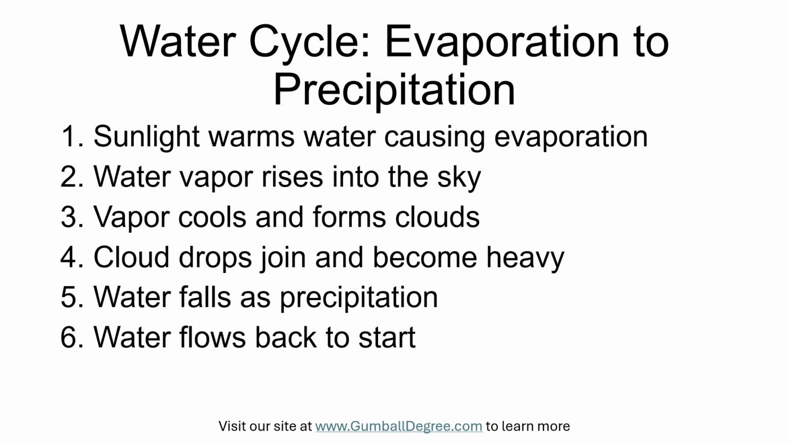Sunlight warms rivers, lakes, and oceans and turns some water into invisible vapor that rises into the sky, which is called evaporation. When that vapor cools high in the air, it turns into tiny drops and makes clouds, and that change is called condensation. When the drops and clouds join together and get heavy enough, they fall as rain, snow, sleet, or hail, which is called precipitation, and then the water flows back into rivers, lakes, and the ground, ready to begin the circle again.